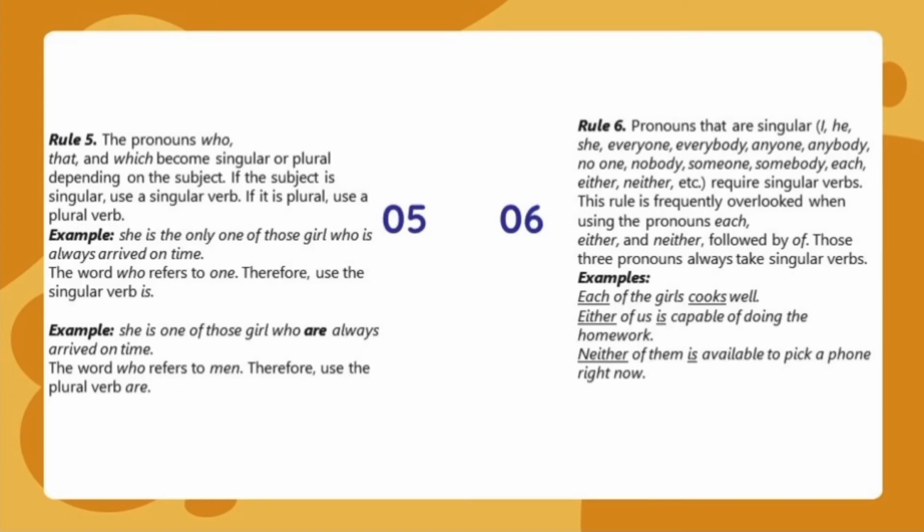Example: Each of the girls cooks well. Either of us is capable of doing the homework. Neither of them is available to pick up the phone right now.